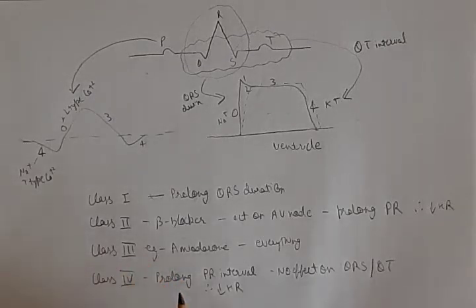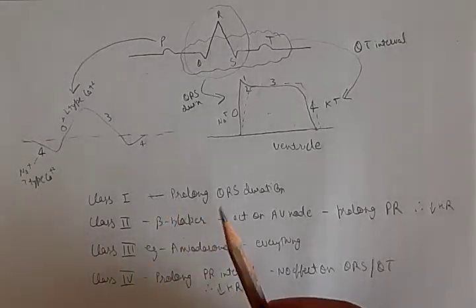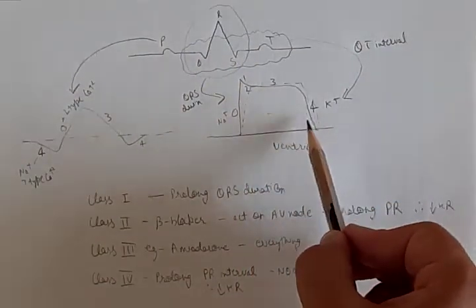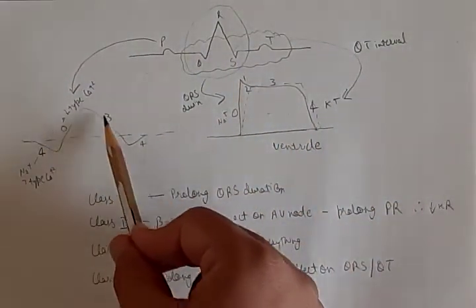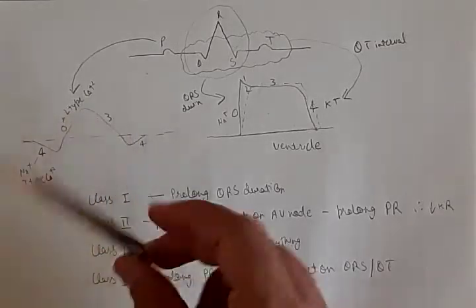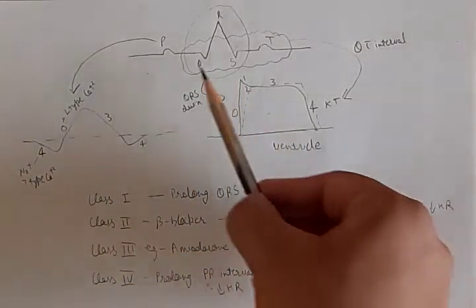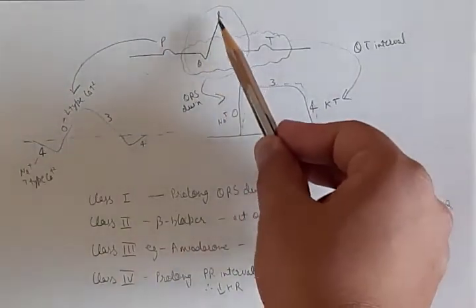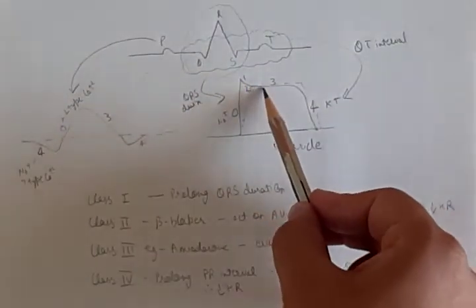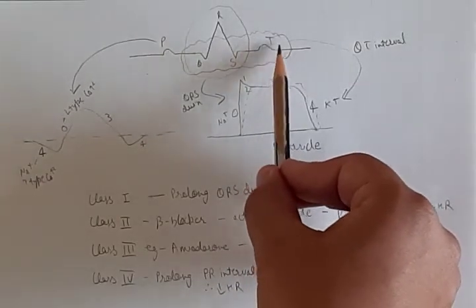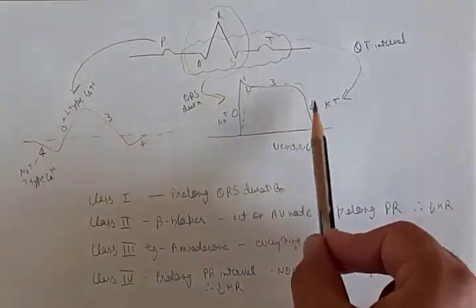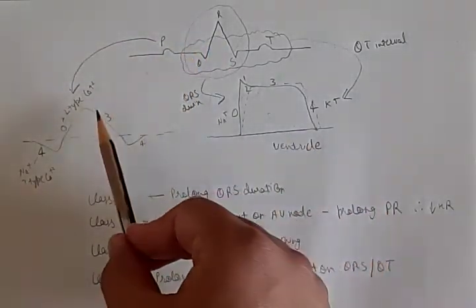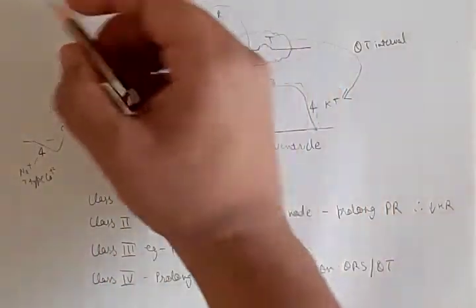Effect of antiarrhythmic agents on ECG and their mode of actions. So this is the ECG, this is ventricular depolarization and repolarization, and this is the SA node depolarization and repolarization. This is the QRS interval, and the QRS depends on ventricular depolarization. And remember, this is the T and QT interval depends on ventricular repolarization, and P wave and PR interval depends on SA node automaticity and AV node conduction.